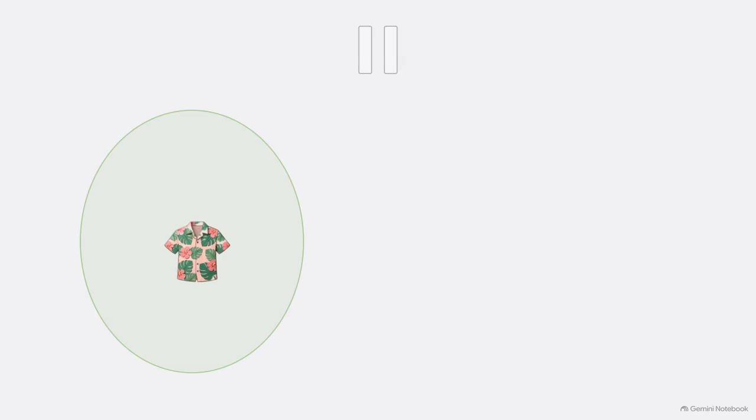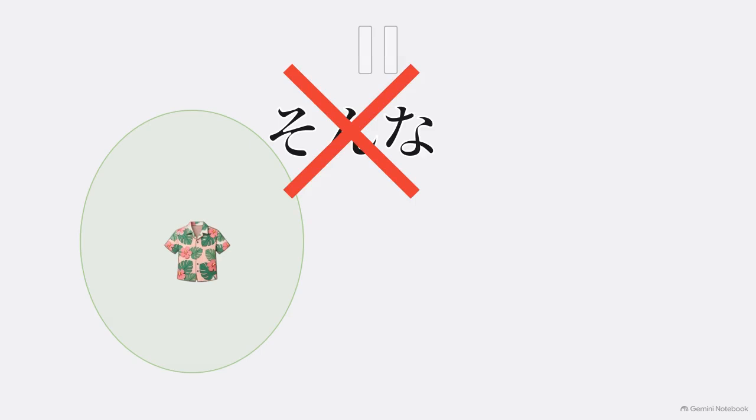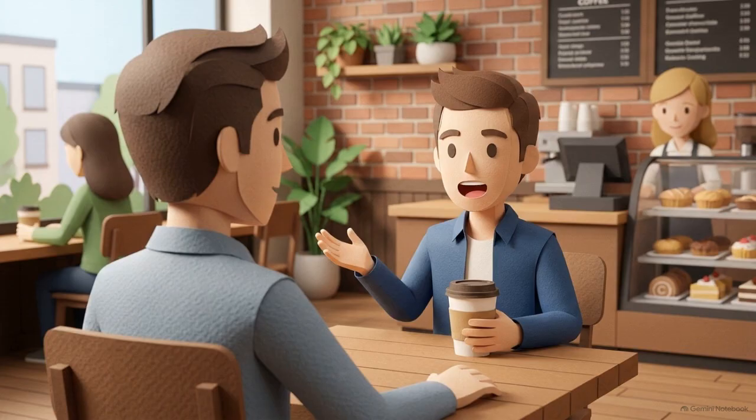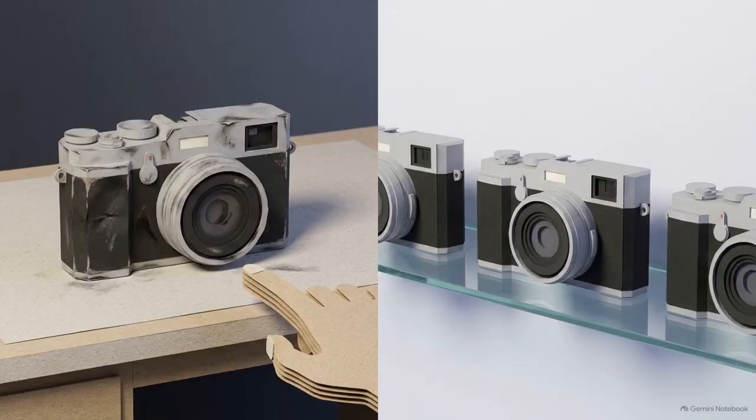Let's test this logic. The diagram pauses here. Notice that Akira is now holding a colorful shirt in his own hands. Because the object sits in the speaker's physical space, the so domain rule fails. The red X shows Sonna is incorrect here. Here, Akira must instead use the word kona, meaning this kind of. Correct demonstrative use requires constant tracking. You have to monitor who currently holds the object or introduced the information, and whether you are identifying the specific item or its general category.